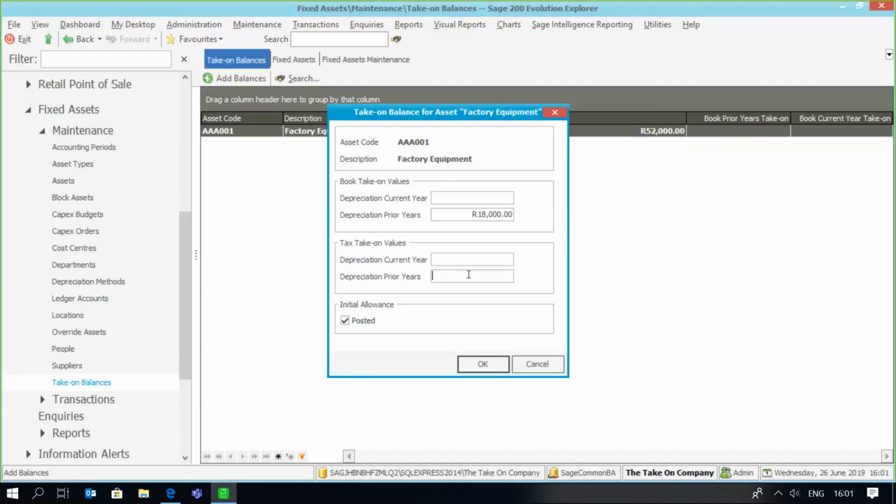And the same thing applies for my tax take-on values. In this particular instance, I happen to be starting to use a program at the first month of my new financial year. However, it's possible that you could bring on the figures during your financial year. So in that case, you could have prior year figures for your depreciation as well as a current year depreciation value. Right. So we've got that information there and we'll say, okay.